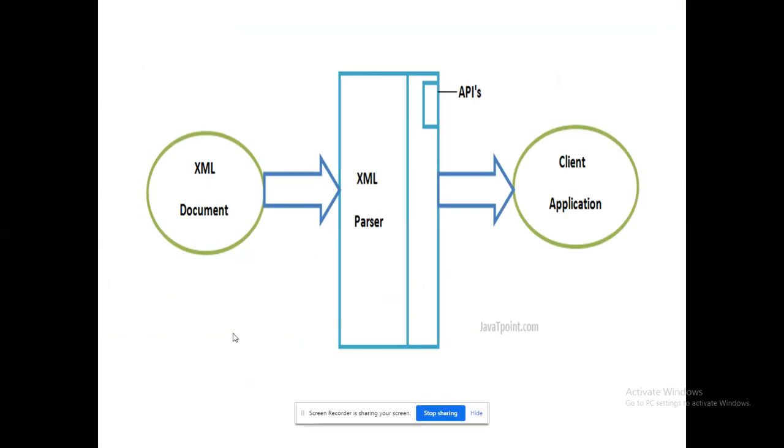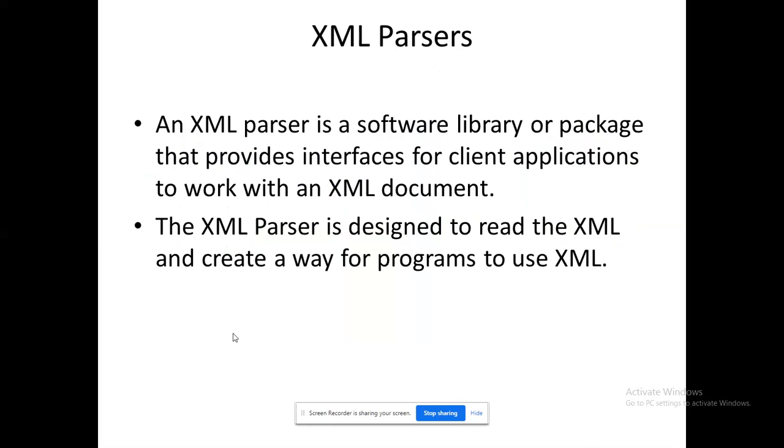See now how that program you got the output, that should be done by this XML parser, as well as when it needs to extract data from this XML document, APIs will come into picture, right? So here we are going to discuss about this XML parser. So ultimately, I have explained this. It could serve as an interface for client applications to work with the XML document.